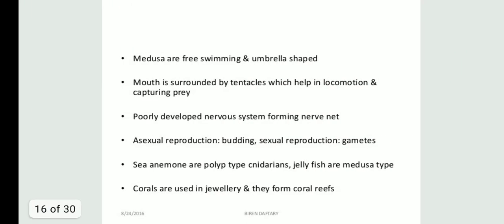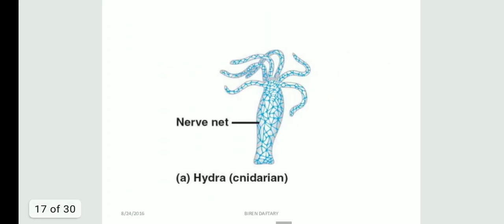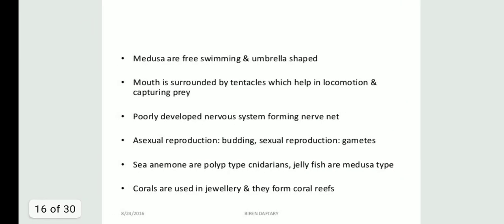These tentacles help them in locomotion, in movement we can say, and in capturing the prey. Students, basically they have a poorly developed nervous system forming a nerve net. Look here, their body has a nerve net. You can see it in hydra. So they have a poorly developed nervous system. And talking about their reproduction, asexual reproduction is done by budding and sexual by gametes.